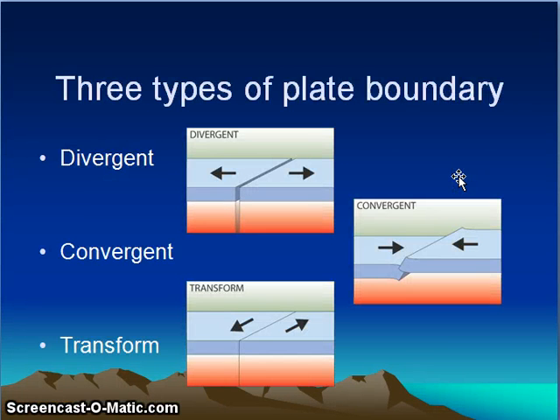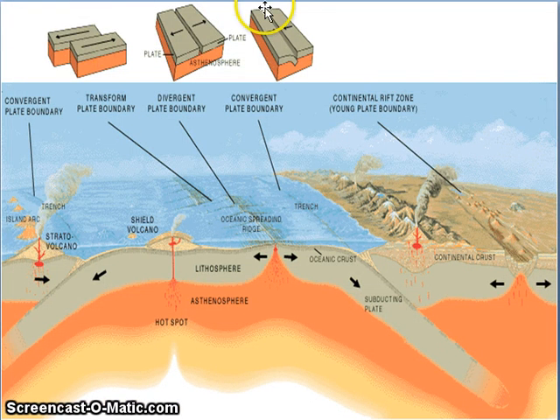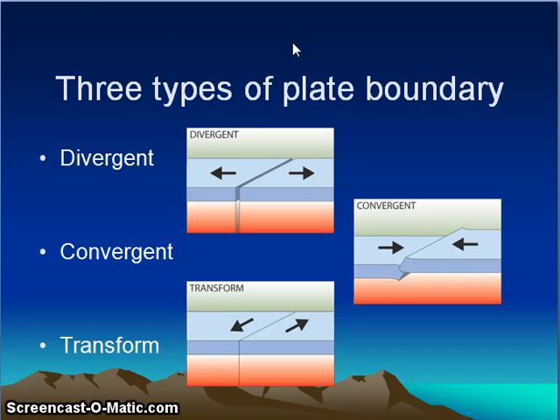Then the plate boundaries. There are three major types of plate boundaries, as shown in the uppermost part of the previous slide: divergent, convergent, and transform. Divergent plates, as you can see in this image, are two plates moving apart from each other. Convergent plates are two plates moving towards each other and colliding. Transform plates slide past each other.